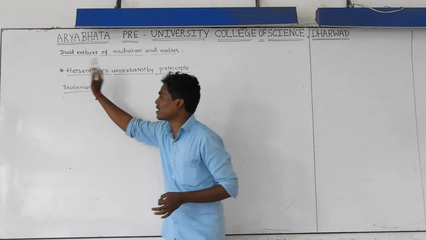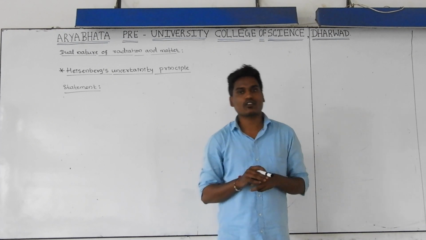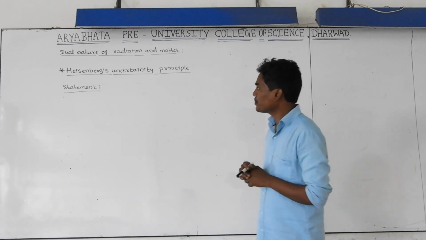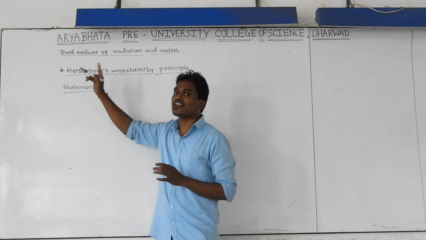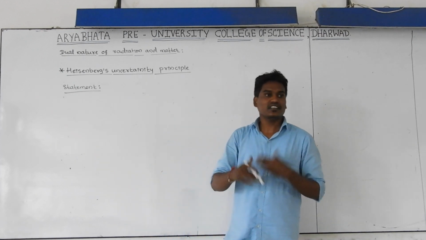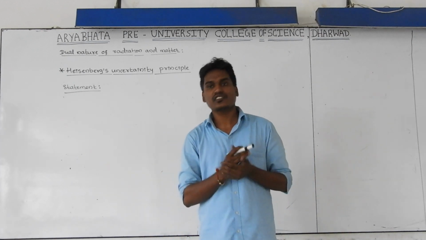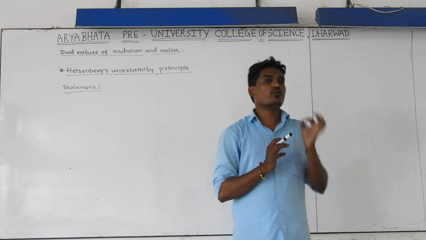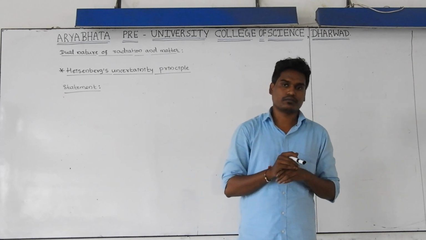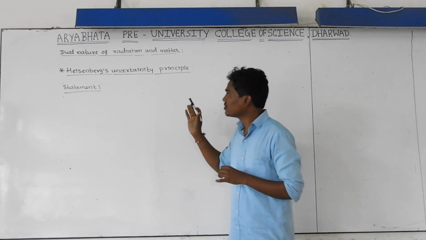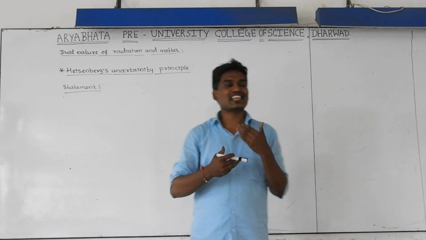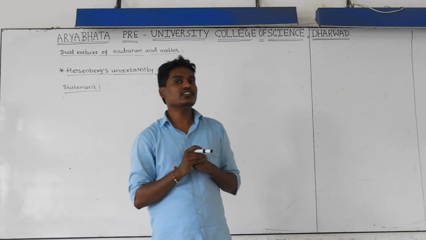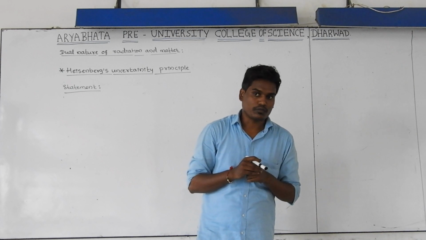He is a famous chemist or physicist, generally you can call him a scientist. His full name is Werner Heisenberg, and he explained some idea about the position and momentum of an electron.